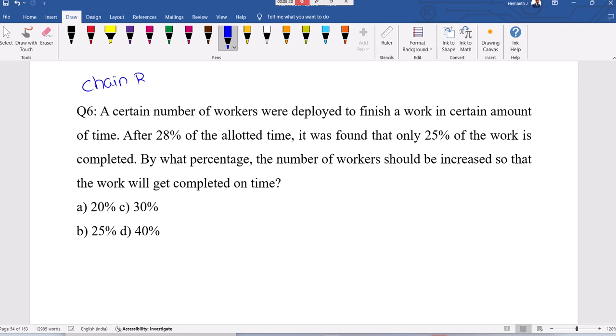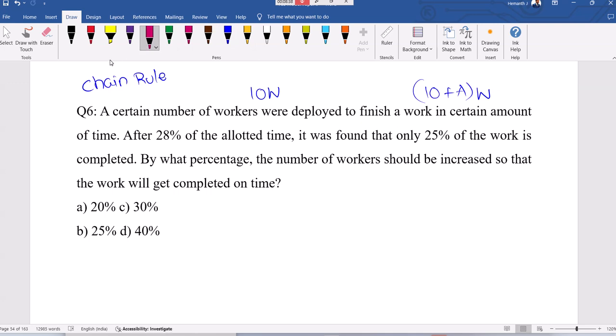A certain number of workers is there. Okay, let us say 10 workers are there. Initially, let's say 10 workers are working. Now we need some additional workers. If we know how many additional, then we can calculate the percentage increase. That's not a big deal, right?